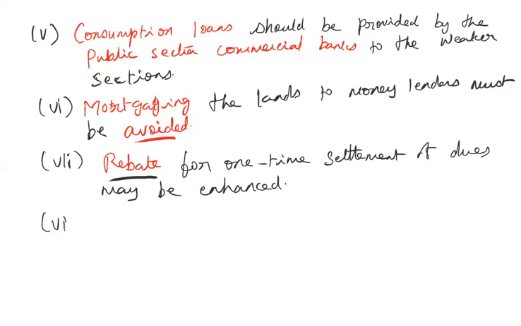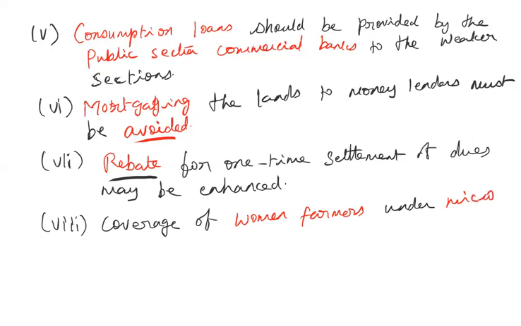And the next one, coverage of women farmers under microfinance methodology should be increased.